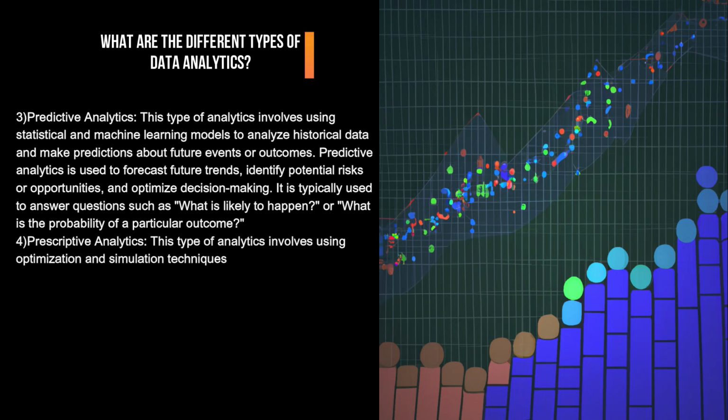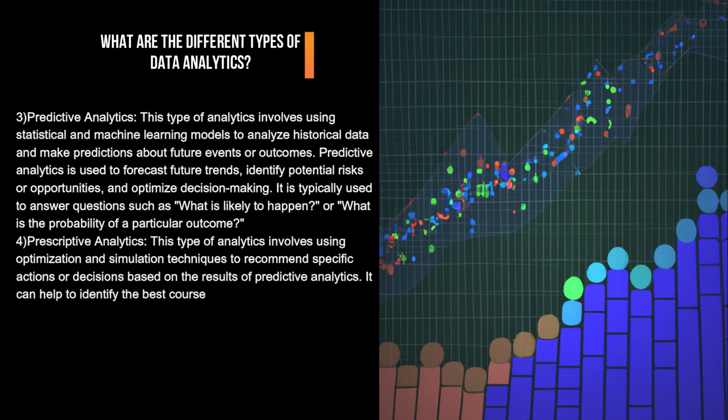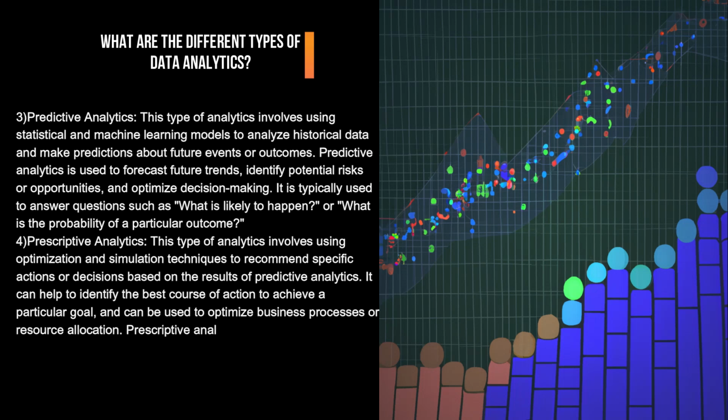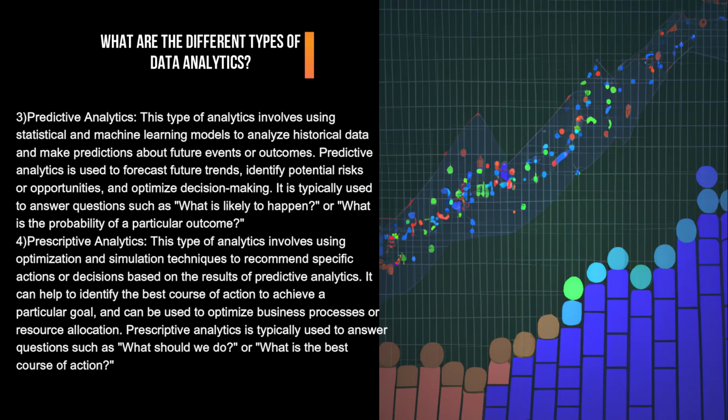4. Prescriptive analytics. This type of analytics involves using optimization and simulation techniques to recommend specific actions or decisions based on the results of predictive analytics. It can help to identify the best course of action to achieve a particular goal, and can be used to optimize business processes or resource allocation. Prescriptive analytics is typically used to answer questions such as what should we do or what is the best course of action.